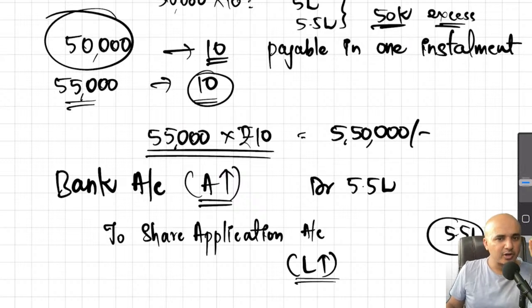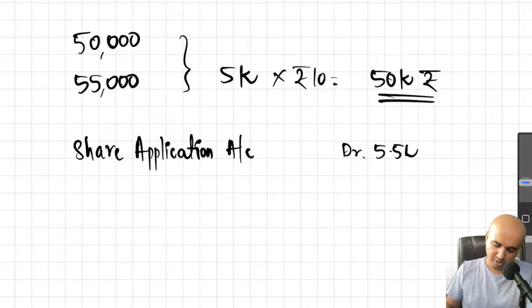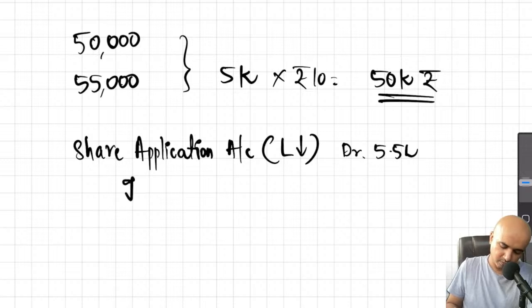Why was this a liability? Because we had not given anything in return to them. Now that we are actually allotting them shares, that liability will come down. Liability, if it comes down, should be debited, says the liability rule. To share capital.